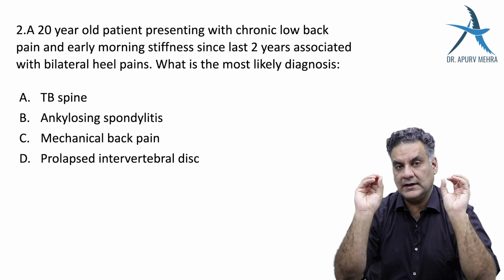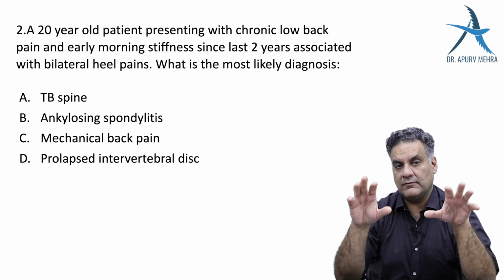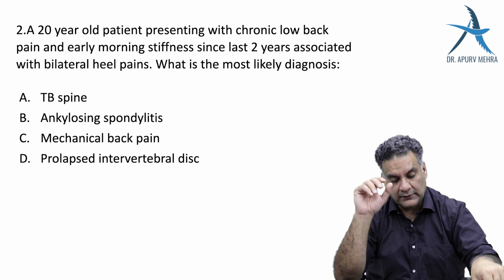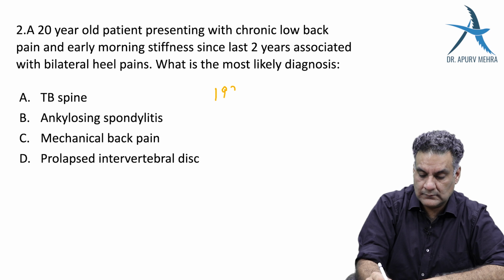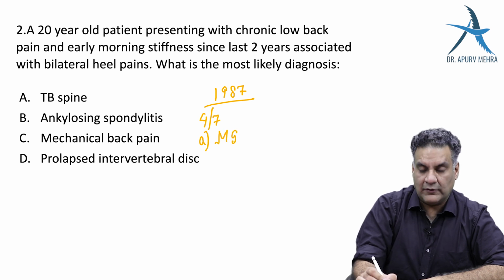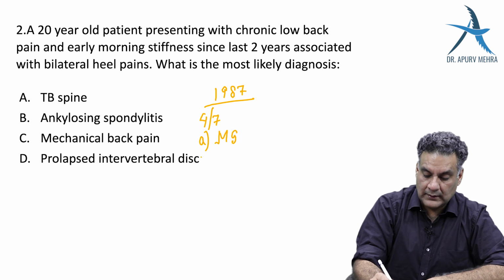2010, at the end you have 10. So total number of marks are 10. So if I look at 1987 criteria, it says 4 out of 7 is RA. Number 1 is morning stiffness for more than 1 hour. Number 2, 3 out of 14 joints involved.